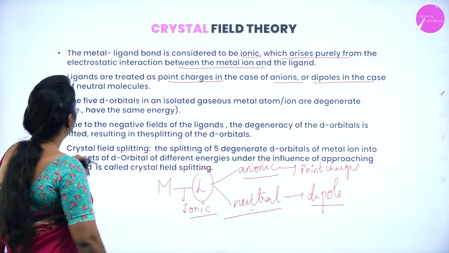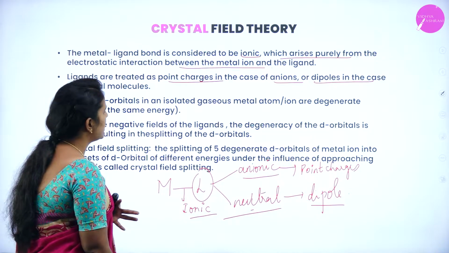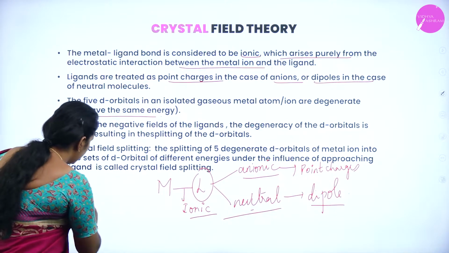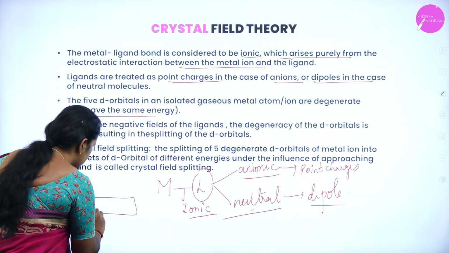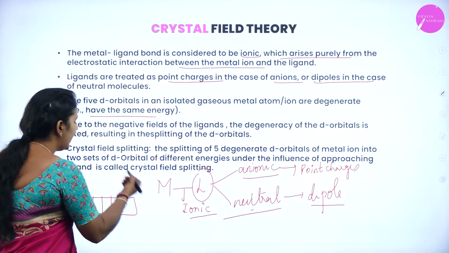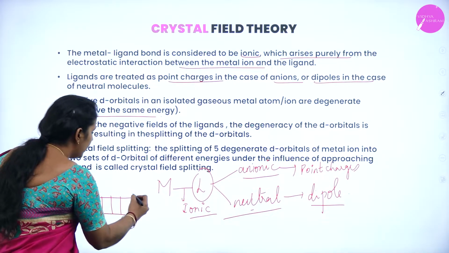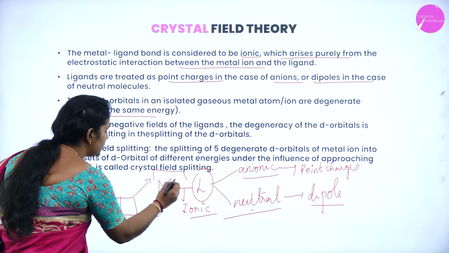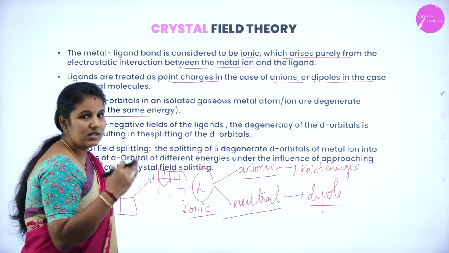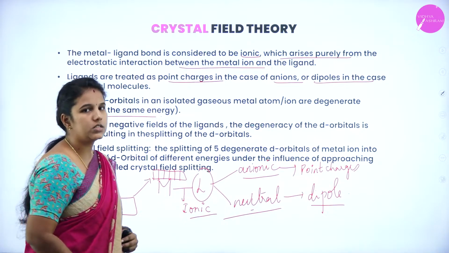Okay. And the 5 d orbitals in an isolated gaseous metal atom are degenerate and have the same energy. We know that in d orbitals, there are 5 atomic orbitals. Is it right? So when the ligands interact with these d orbitals, it lifts their energy, which is known as degenerate d orbitals, which have the same energy as the original one.